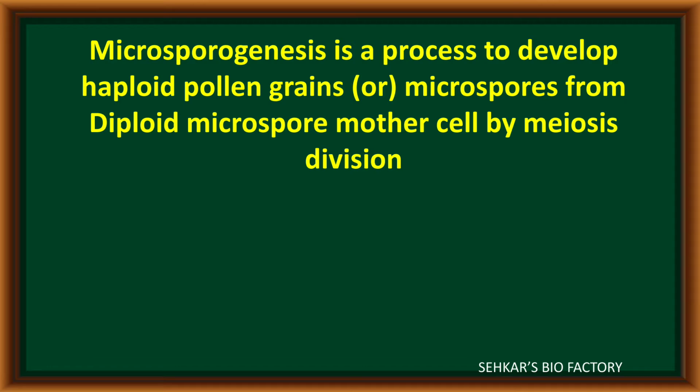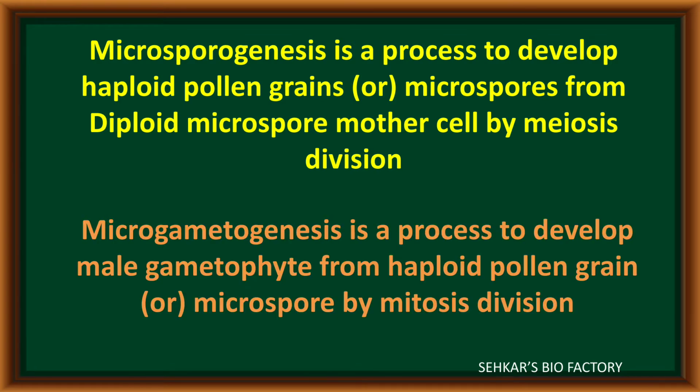Microsporogenesis is a process in which the development of pollen grains or microspores takes place from the diploid microspore mother cell with the help of meiosis divisions. After completion of microsporogenesis, four microspores or pollen grains are developed. These microspores enter the second step, that is